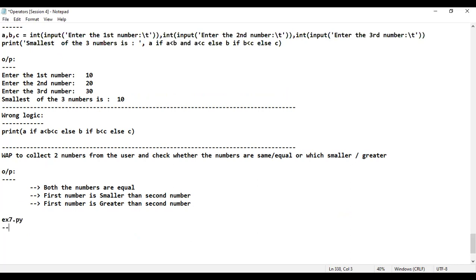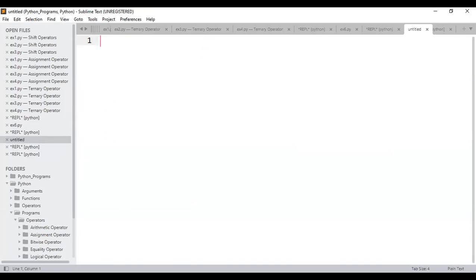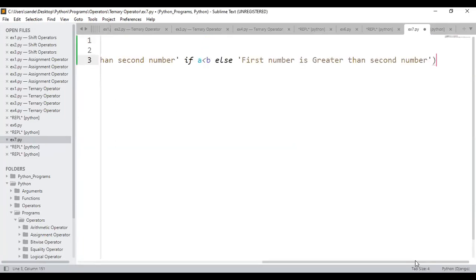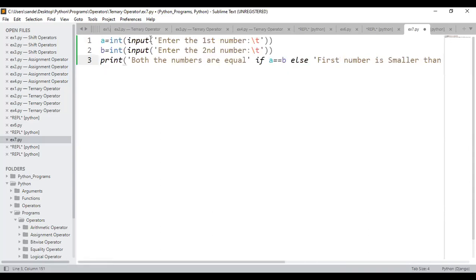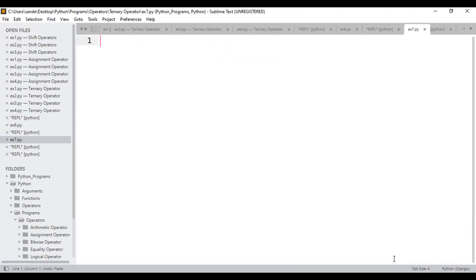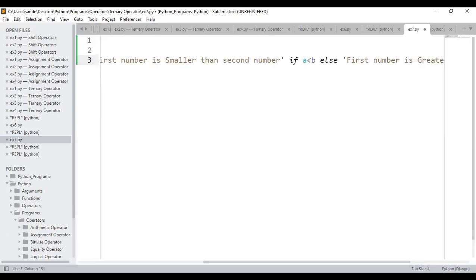7.py. You should keep these things in mind, that is, in which manner the user is expecting the output. I'll go back to Sublime Text, and in Sublime Text, I'm going to consider example number 7.py. Observe. See here: enter the first number, enter the second number. Assume that the user is entering the first number. Just give me a minute.